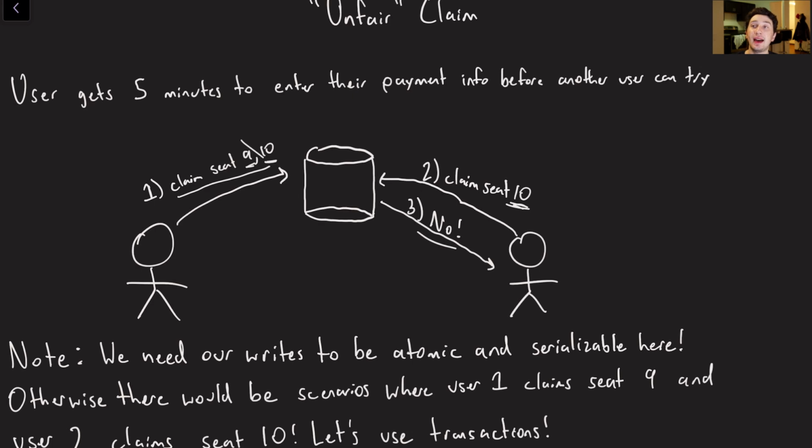When I claim seats, I want to either be able to get them or I don't want to be able to get them, and it's that simple. I should get all or nothing.